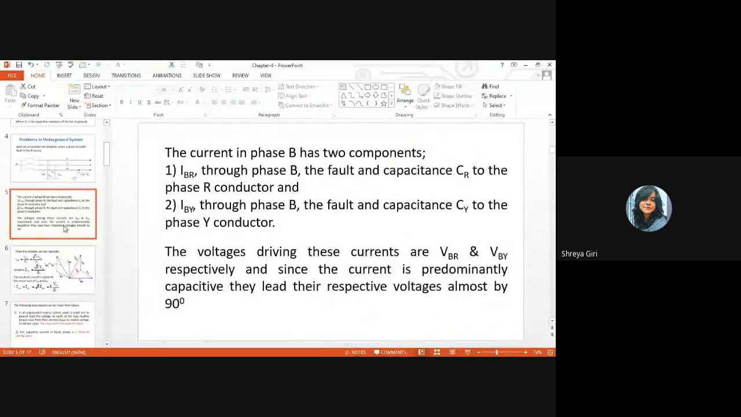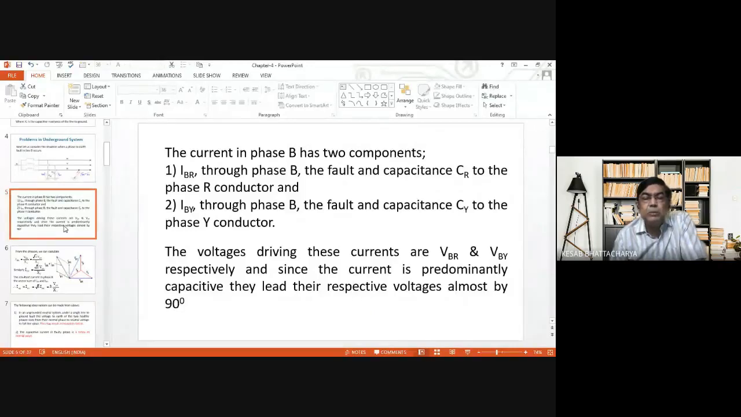Now you see these things we have discussed. IBR through phase B, the fault, and capacitance CR to the phase R conductor. The current in phase B has two components: IBY to phase B, the fault, and the capacitance CY to the phase Y conductor. The voltages driving these currents are VBR and VBY respectively, and since the current is predominantly capacitive, they lead their respective voltages almost by 90 degrees.